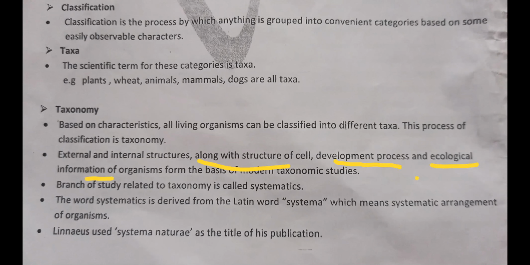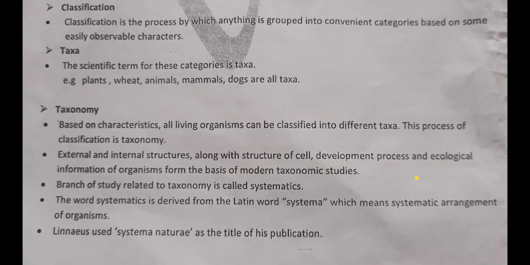Then ecological information of the organism, meaning in what type of habitat the organism lives, which conditions are suitable to it, in which it can easily grow in a faster way. So these all things form modern taxonomic studies. Remember this line: external and internal structures along with structure of cell, development process, ecological information of organism.